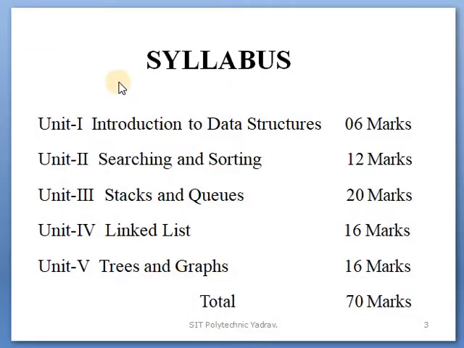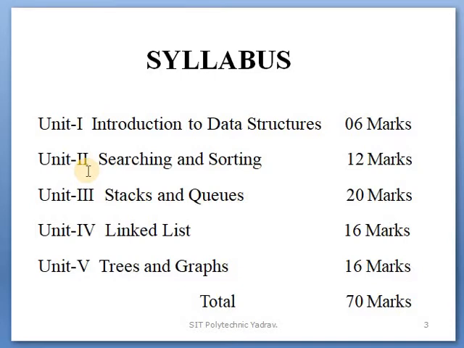Next, the syllabus of the subject. In it, there are a total of 5 units. Up to the previous lecture we completed 2 units: unit number 1, introduction to data structure, for 6 marks, and unit number 2, searching and sorting, for 12 marks. We also conducted a test on unit number 1 and unit number 2.